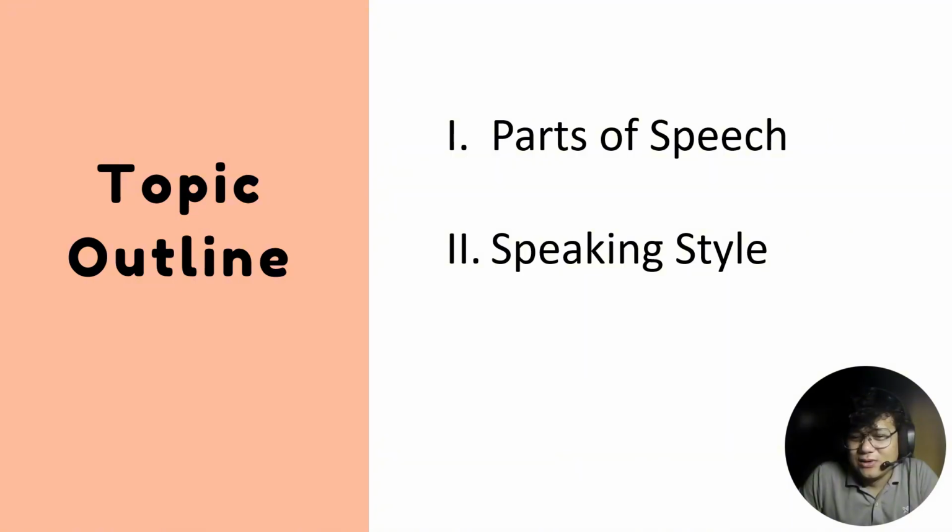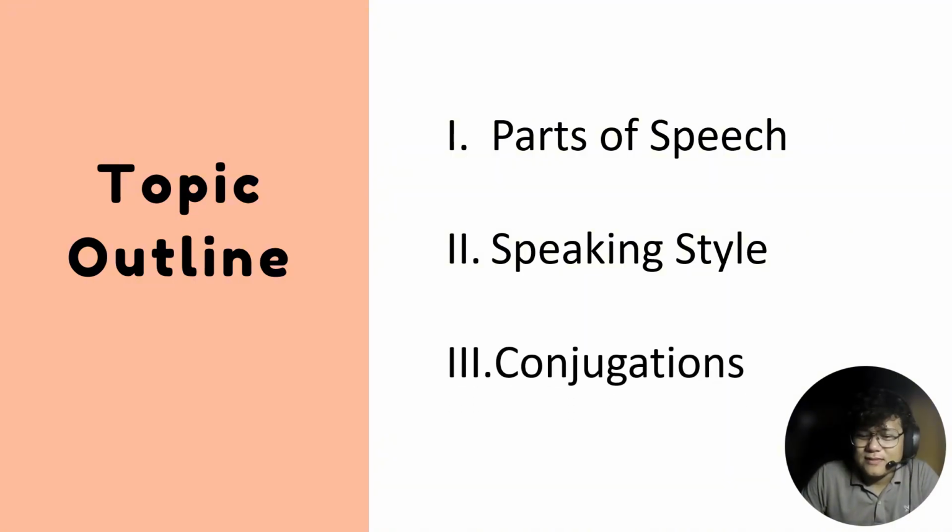Then let's take a look at speaking styles. We're going to talk about the different speaking styles when talking in Nihongo. And lastly, we're going to talk a little bit about conjugations, and learn how each word is transformed in order to give a different meaning.